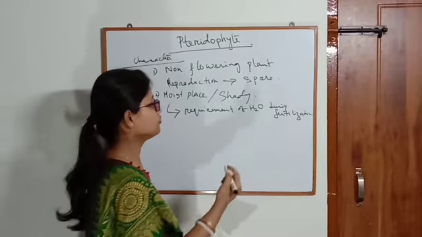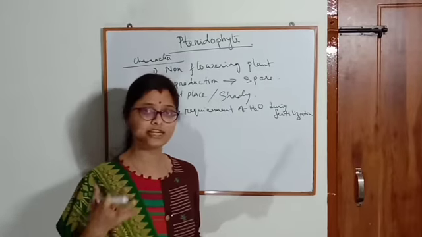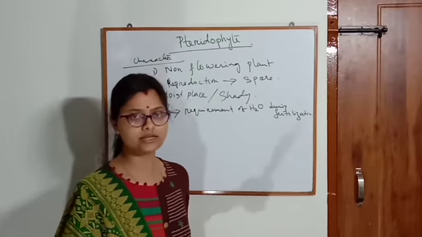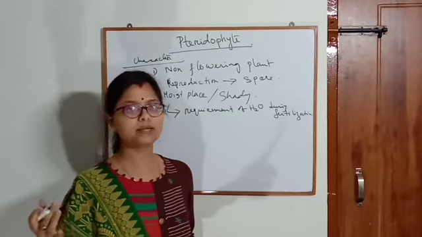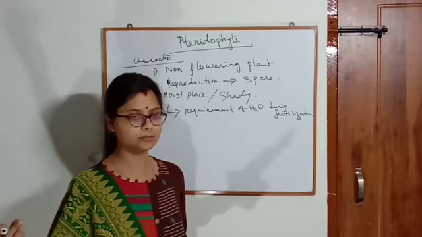When they fertilize they need water, so they are generally found in moist or shady places, that means where water is available.